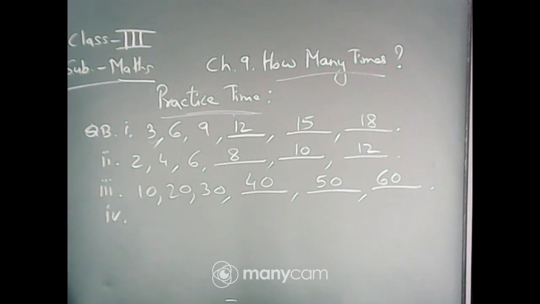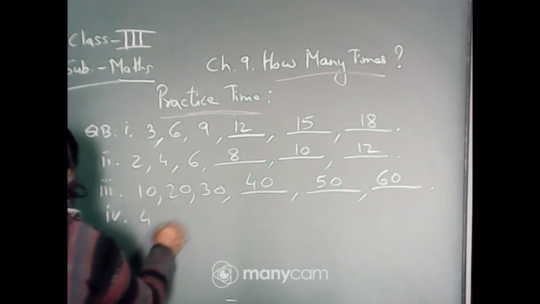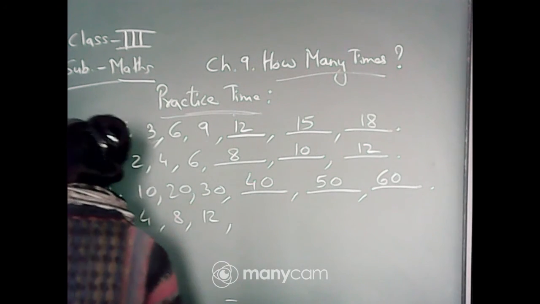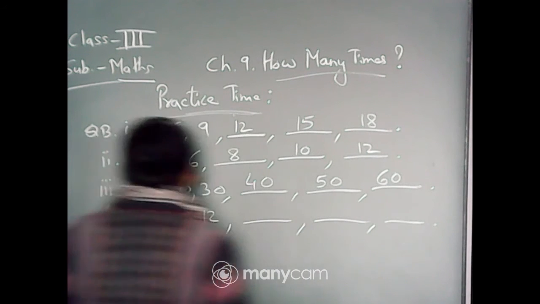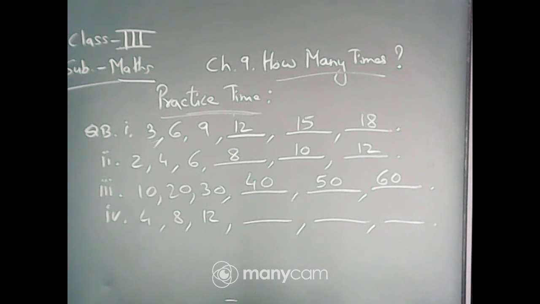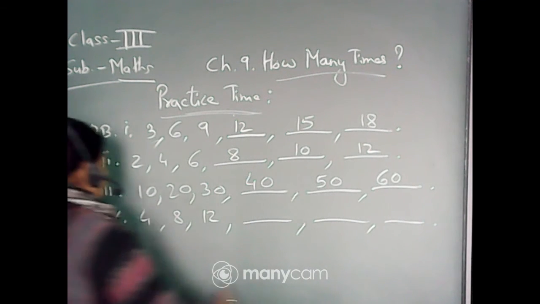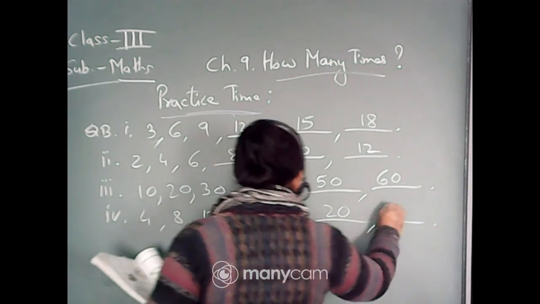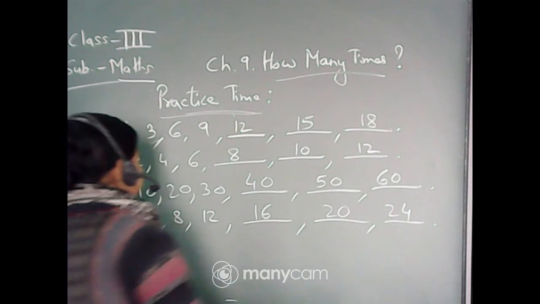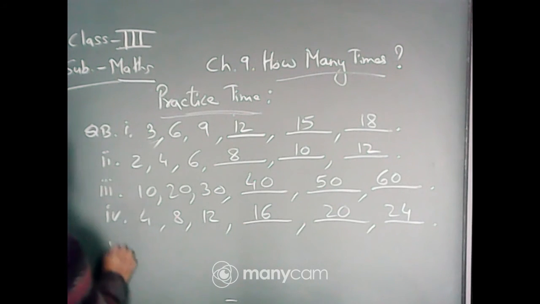Next, fourth one. 4, 8, 12. This is the table of 4. 4 ones are 4, 4 twos are 8, 4 threes are 12, 4 fours are 16, 4 fives are 20, and 4 sixes are 24.